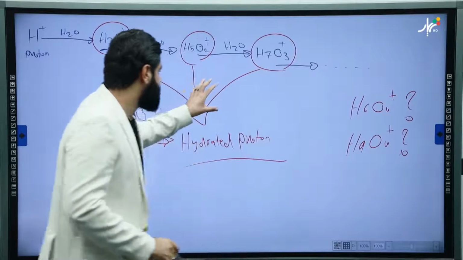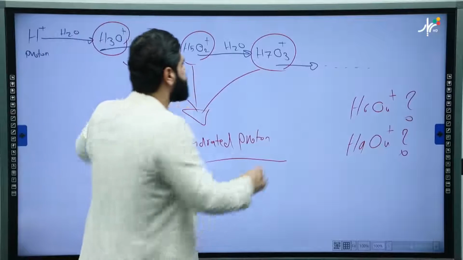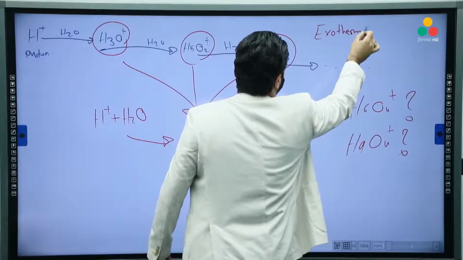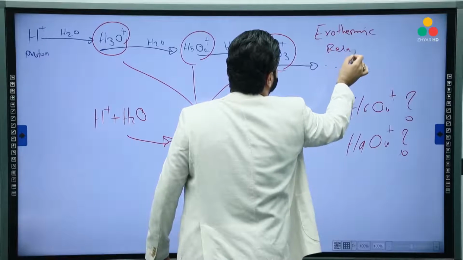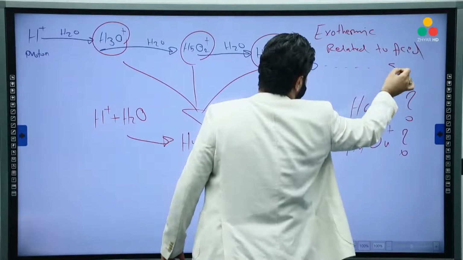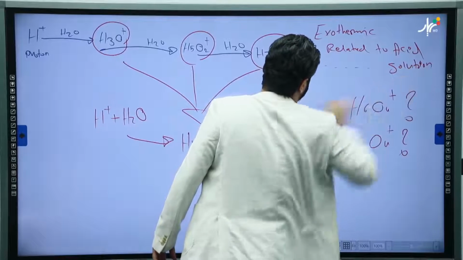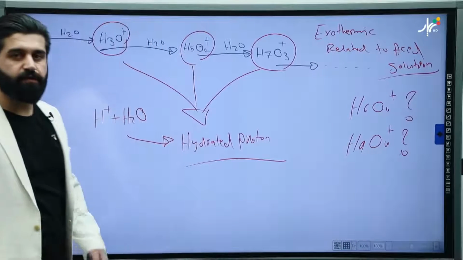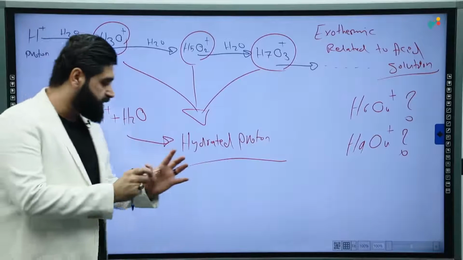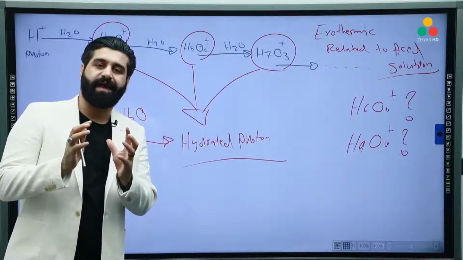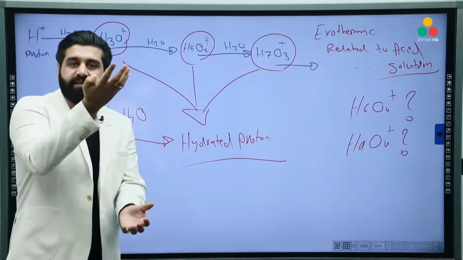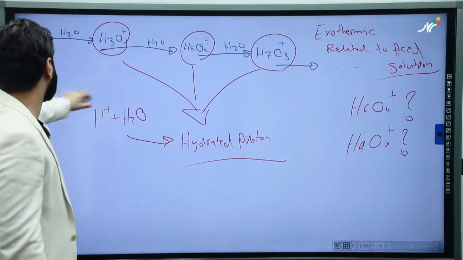First of all, this process is exothermic and related to acid solutions. When you have acid solutions, there will be hydrated proton, which is exothermic. It means the jar, the beaker, the container gets hot. The temperature will rise because of the production of hydrated proton.